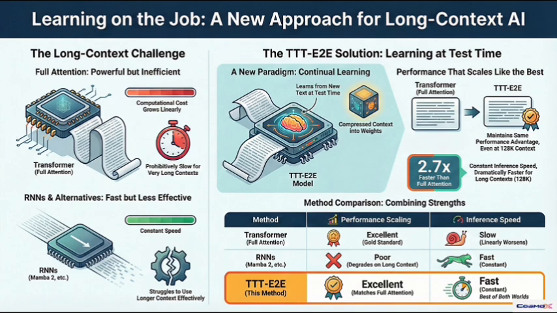So in the end, they've basically engineered a memory hierarchy. You have the SWA for short-term, in-the-moment memory. And then the updated weights become this dense, compressed, long-term memory. It's a really elegant balance. It really is. And it leaves you with a pretty provocative thought to wrap up on. Mm-hmm. If TTT-E2E is already showing an advantage over full attention on those early tokens, before the test time training has even really kicked in, what does that say about the power of meta-learning for just model initialization, about just learning to learn? It suggests that initial training gives the model a fundamentally better starting point, that it might have an edge even when it's just processing short sequences. Something to chew on.